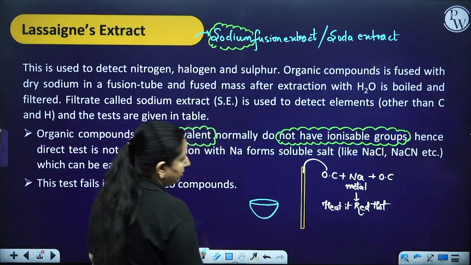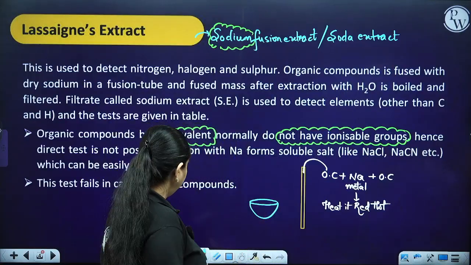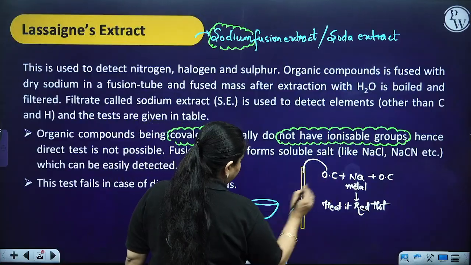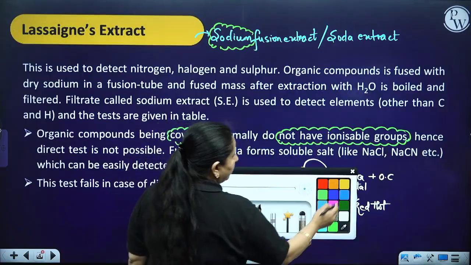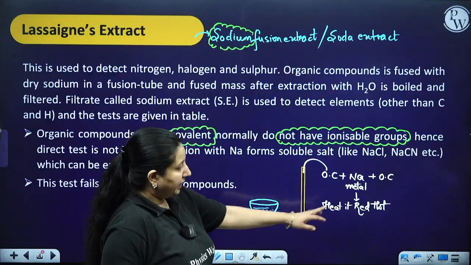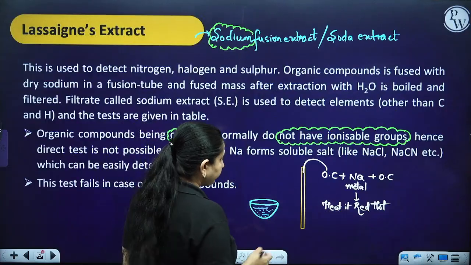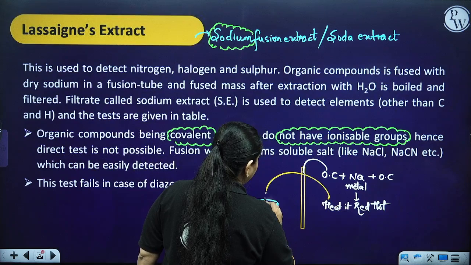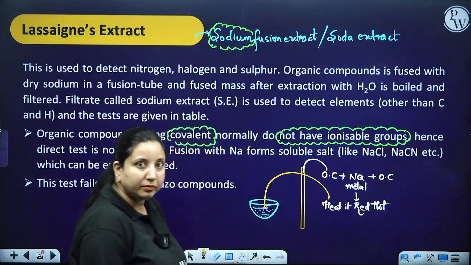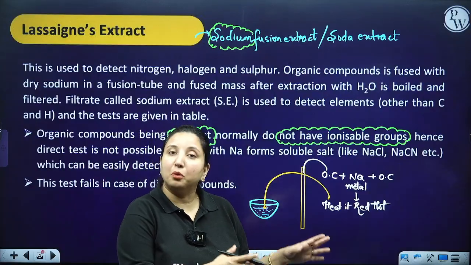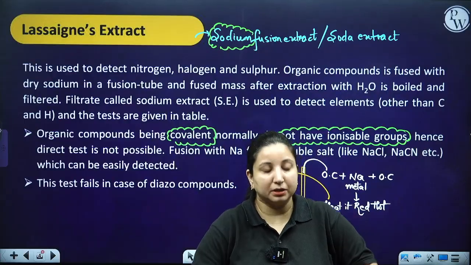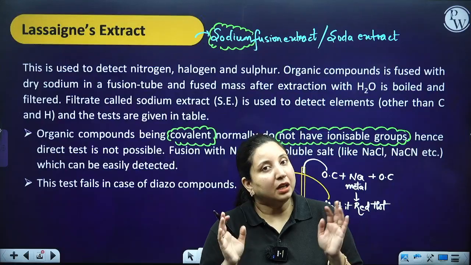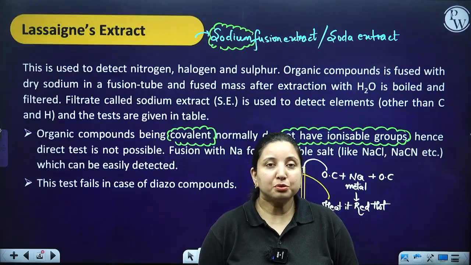Here you have a china dish with cold water. Now heat the tube red hot, and put this red hot tube over here. One thing is very cold in temperature, another thing is red hot. So what is going to happen? It is just going to break down.